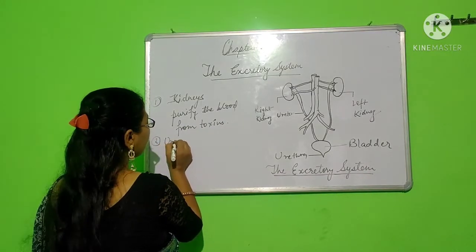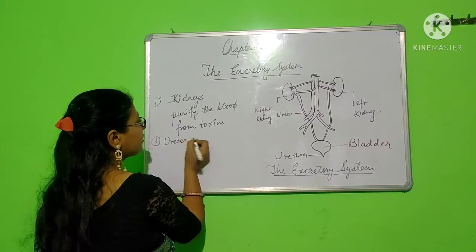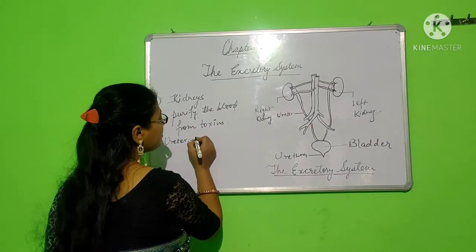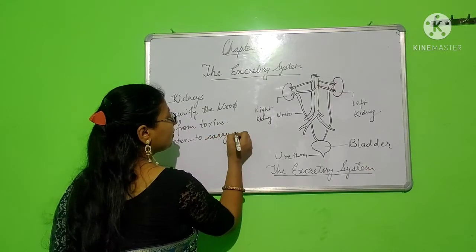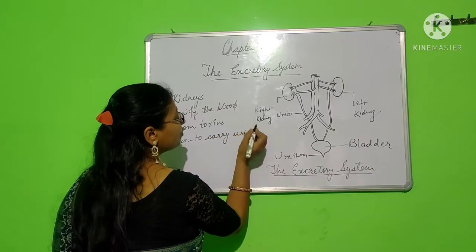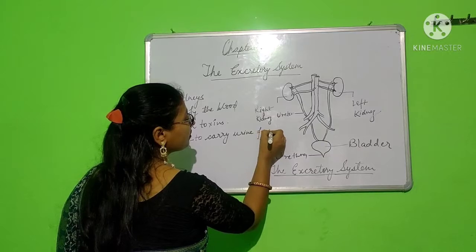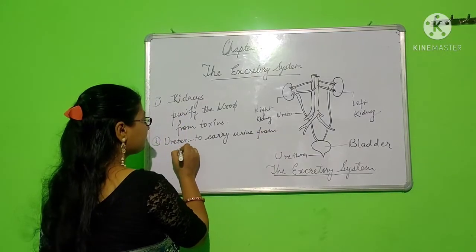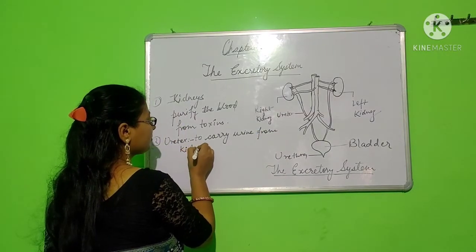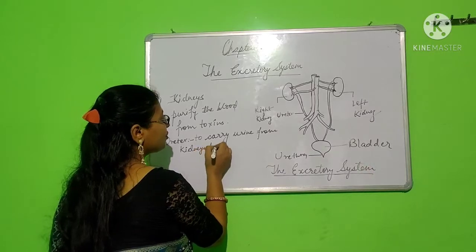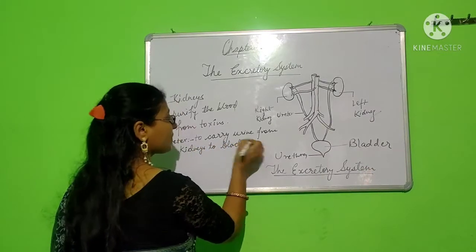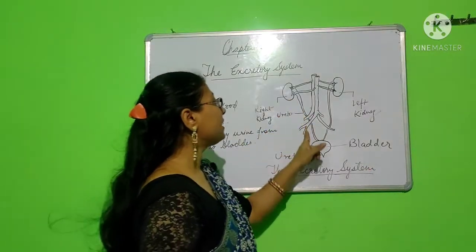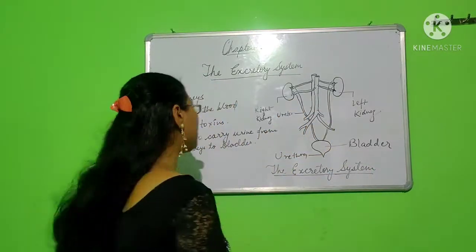The function of ureter is to carry urine from kidneys to bladder. The function of ureter is to carry urine from kidney to the bladder.